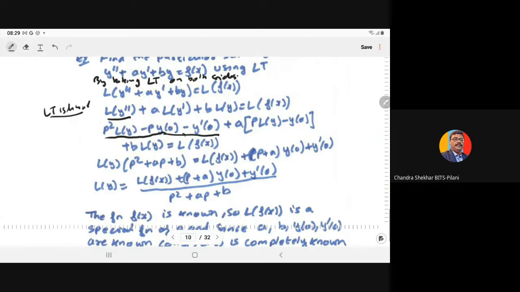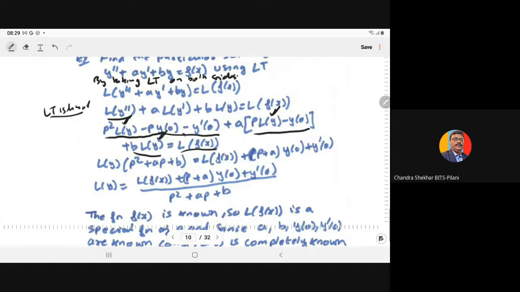Then a into L of y dash. L of y dash will be p L of y minus y at x equal to 0, and b L of y as it is, and on the right hand side we have the L of f of x. So you can take L of y common from each term.